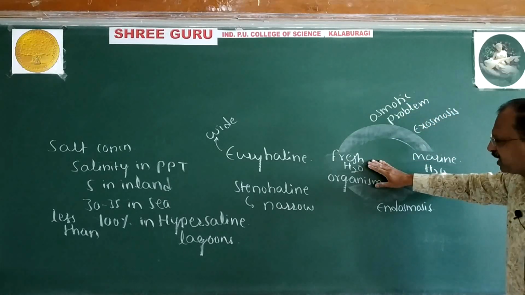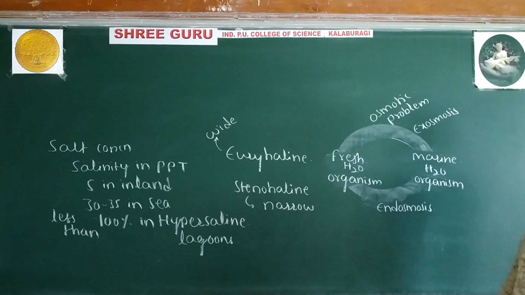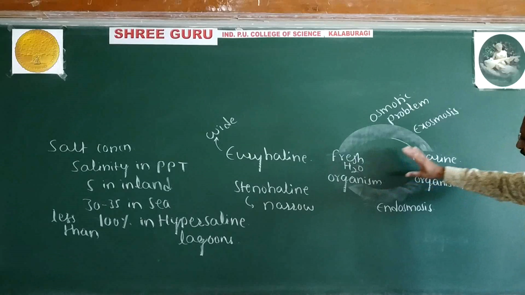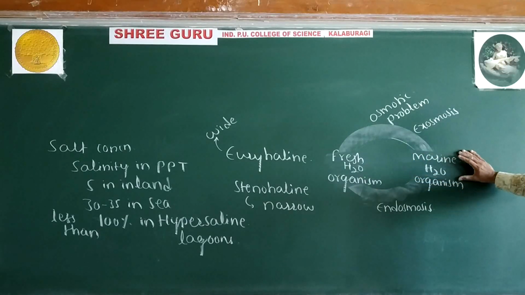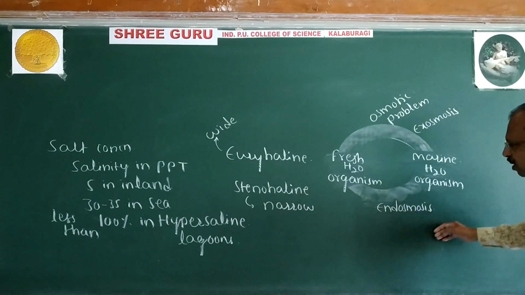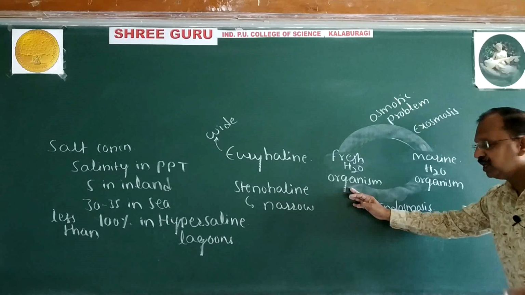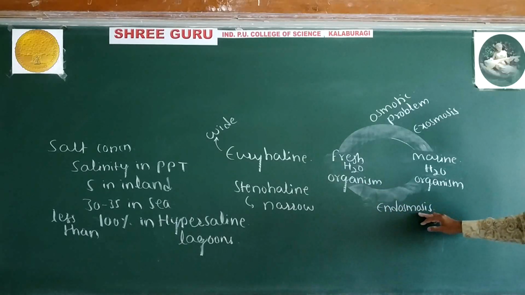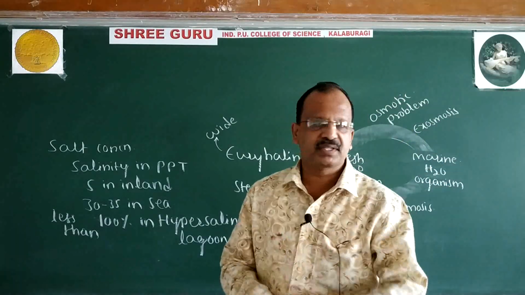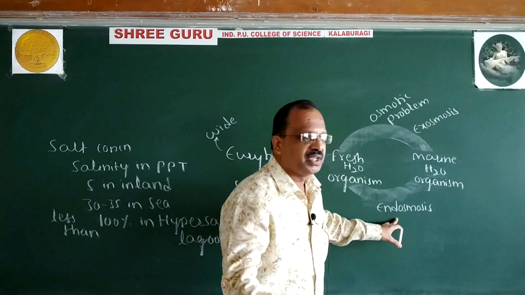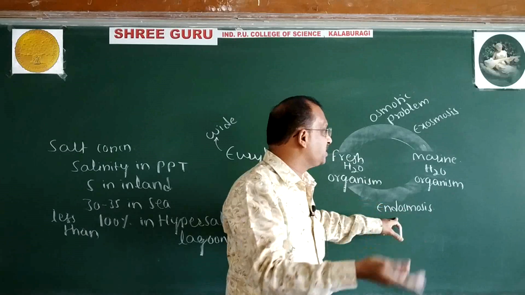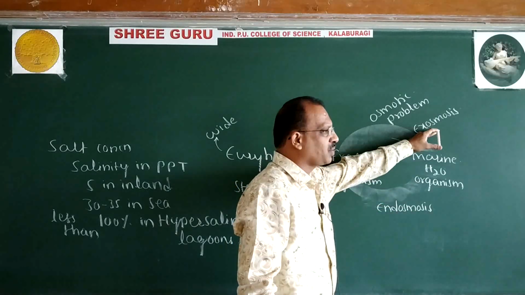When a freshwater organism is transferred to marine water, it will lose its life due to exosmosis. When a marine water organism is transferred to fresh water, it will lose its life due to endosmosis. You know already, endo means inside, exo means outside. The inward osmosis in a closed system is called endosmosis. The outward osmosis in a closed system is called exosmosis.